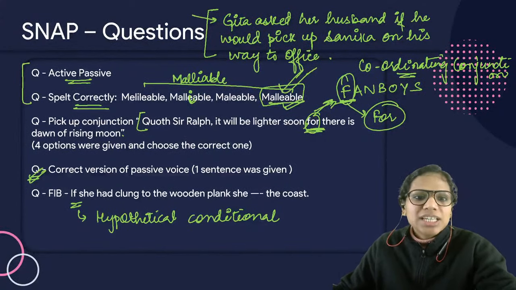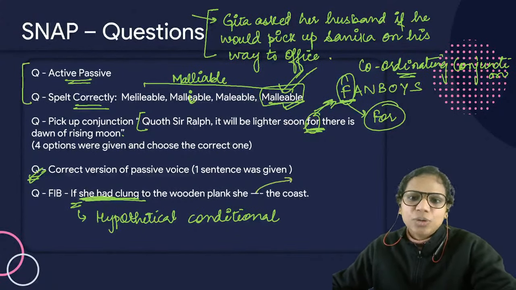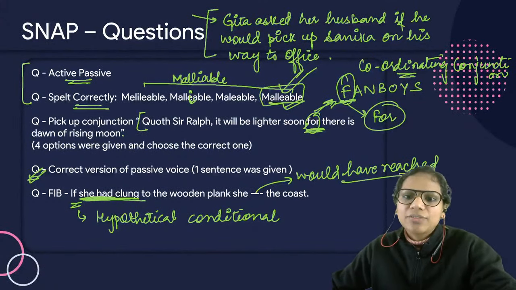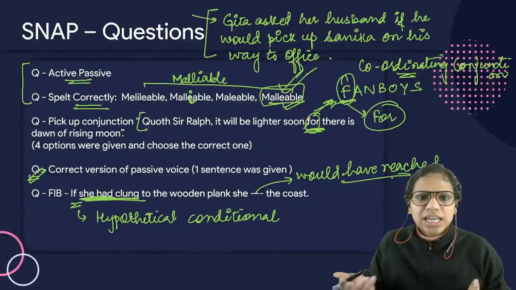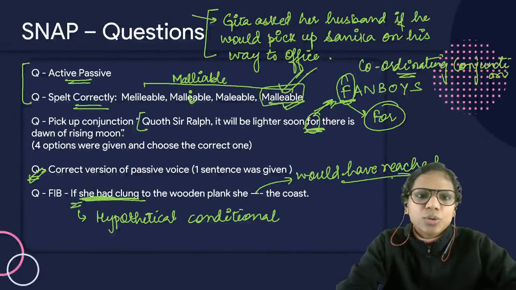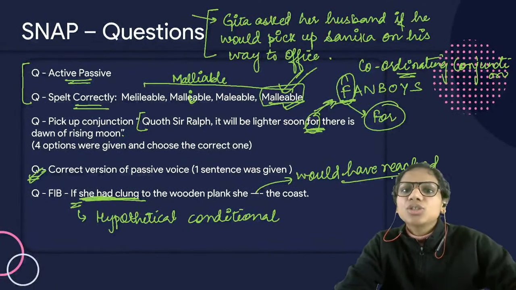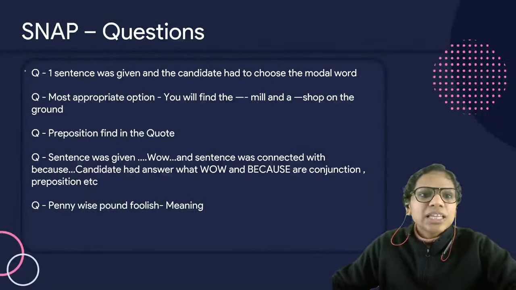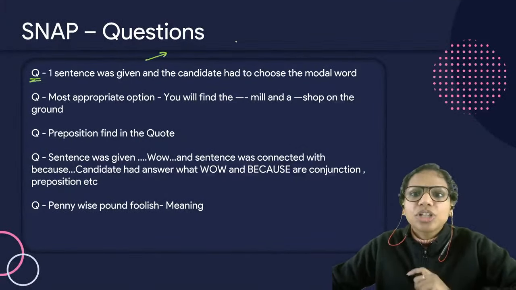Then, "if she had clung": whenever you have this language, the consequence, the outcome, is always followed by "would have." So the option that had "would have reached" is the correct answer, right? Pretty easy standard questions that you could do in case you had prepared for grammar and vocabulary with us. Then there was this question on modal verb.